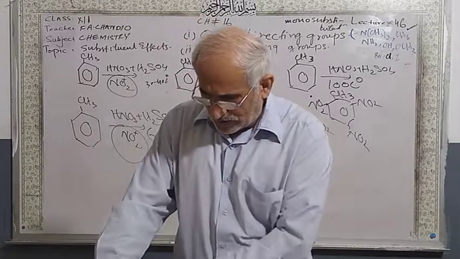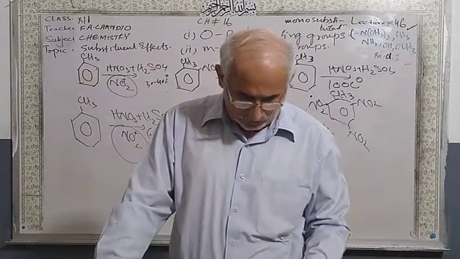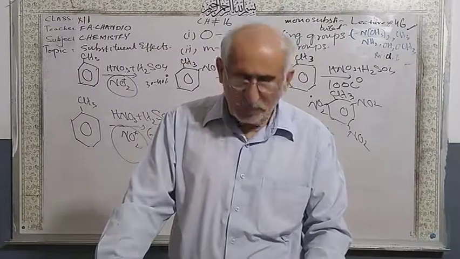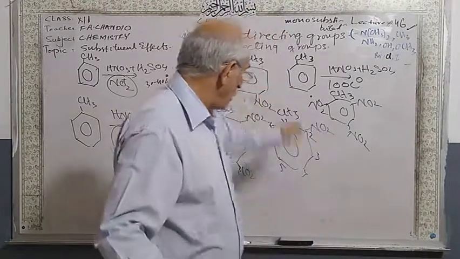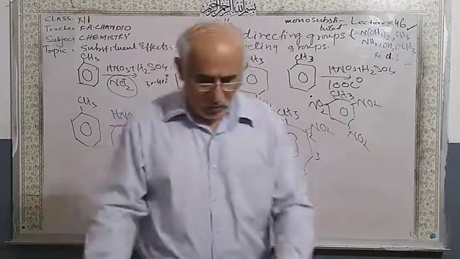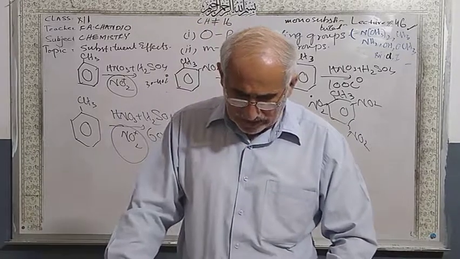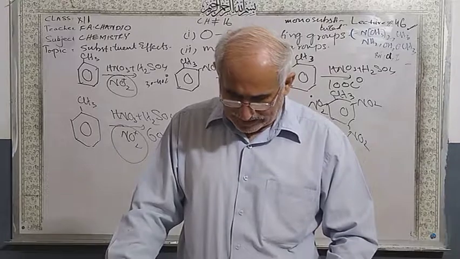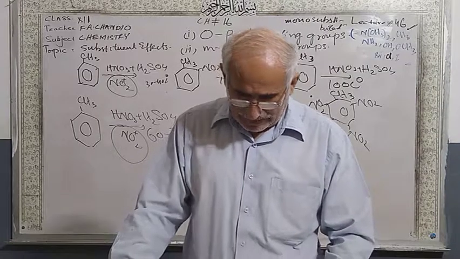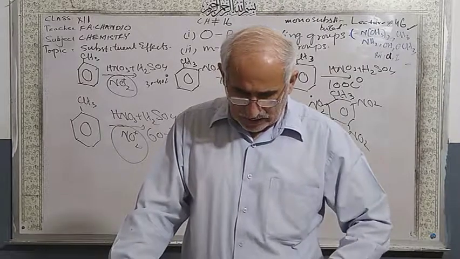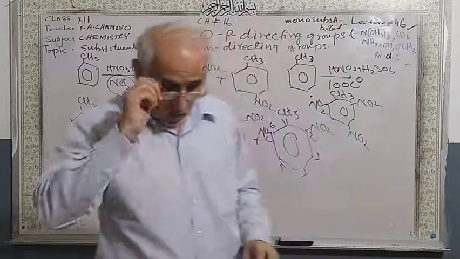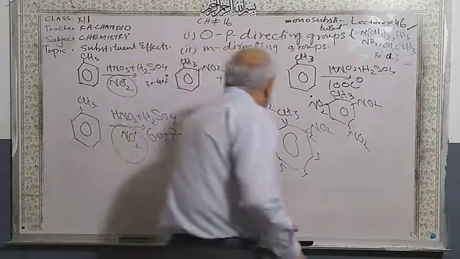Students, the other groups are called only meta directing groups. These are the meta directing groups which I already mentioned here. These groups are cyanide, nitro, carboxylic acid, aldehyde. These are called only meta directing groups.